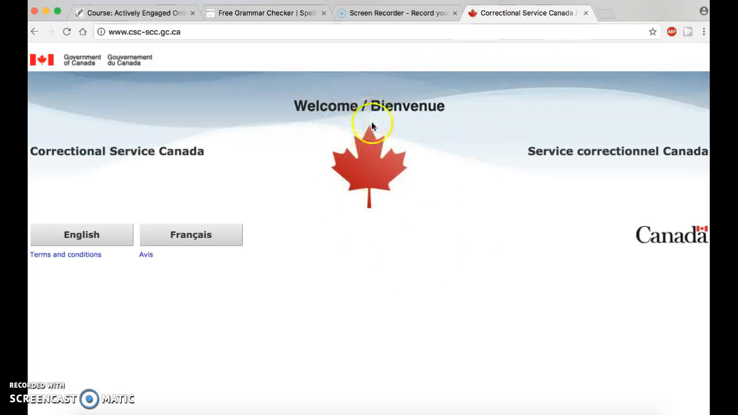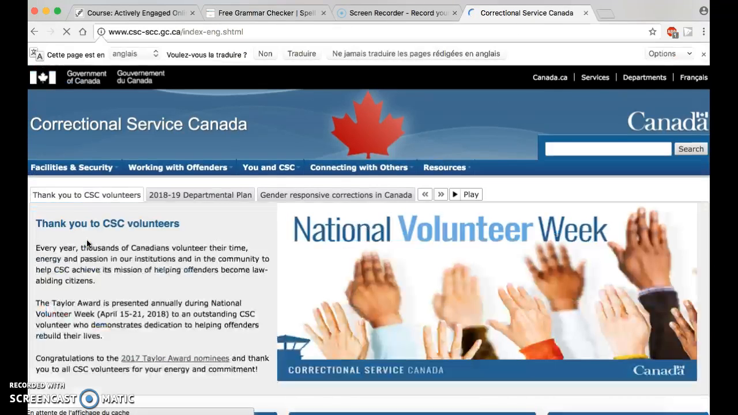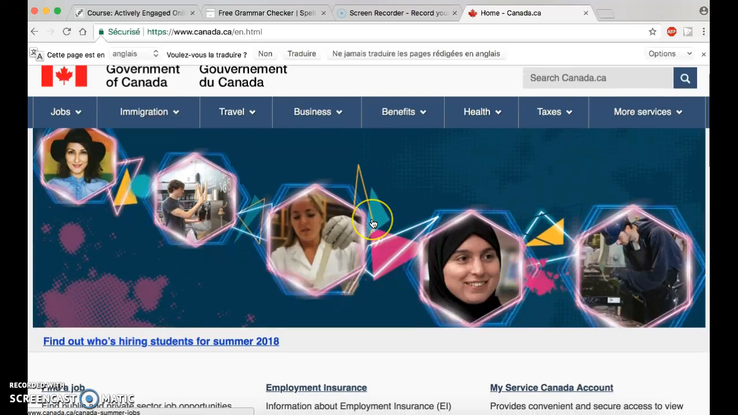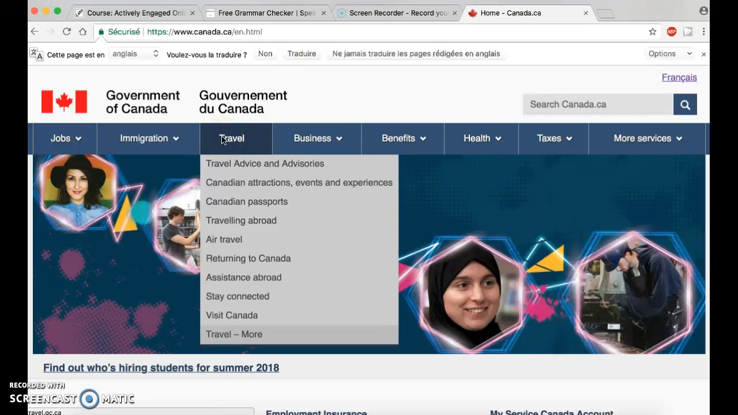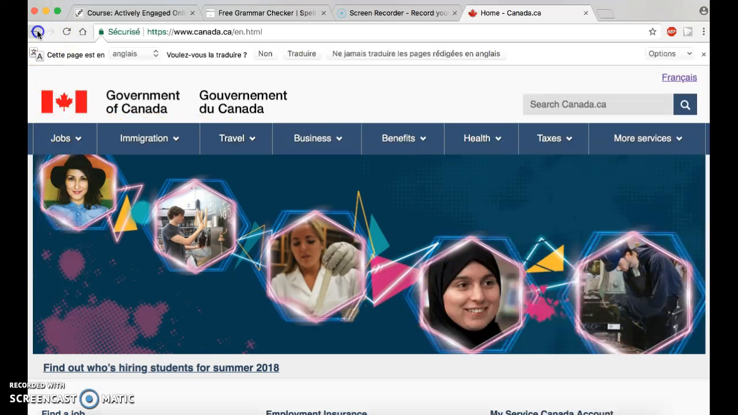So here is the website. We have to choose if we want to watch it in English or in French. So for this course, we will choose English. At the top of the screen in the middle, we see the logo of Canada. In the top right corner of the screen, we can click on canada.ca to have information about the government of Canada. To come back to the main page, you just have to click on the back arrow.